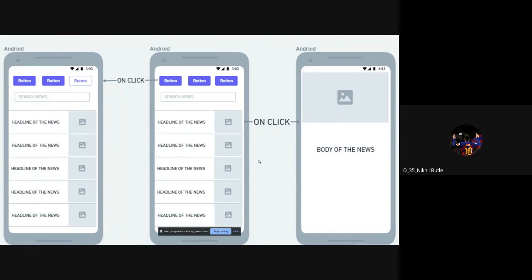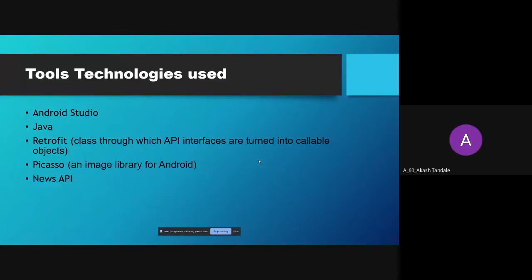Now I will request Akash to go on. Yes. Thank you, Nikhil. In the News Daily app, we have used various tools and open source libraries. Tools like Android Studio, in which we have built our whole News Daily application in Java language, and we have used two open source libraries, that is Retrofit and Picasso.